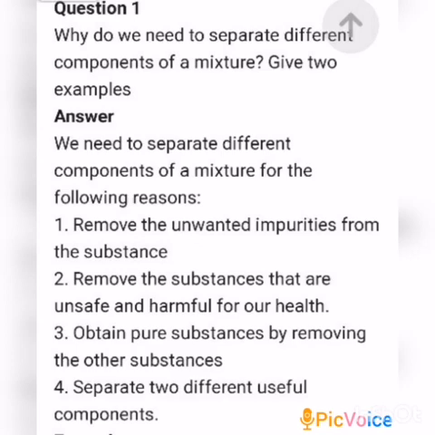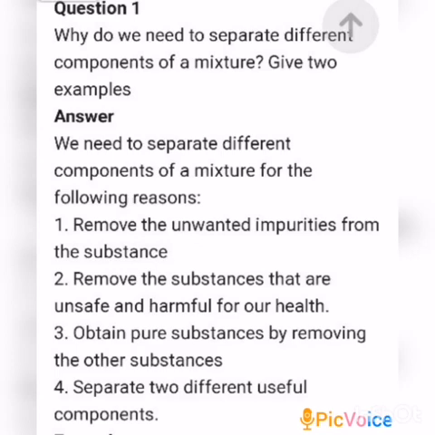First question. Why do we need to separate different components of a mixture? Give two examples. Write the answer, children. Answer.